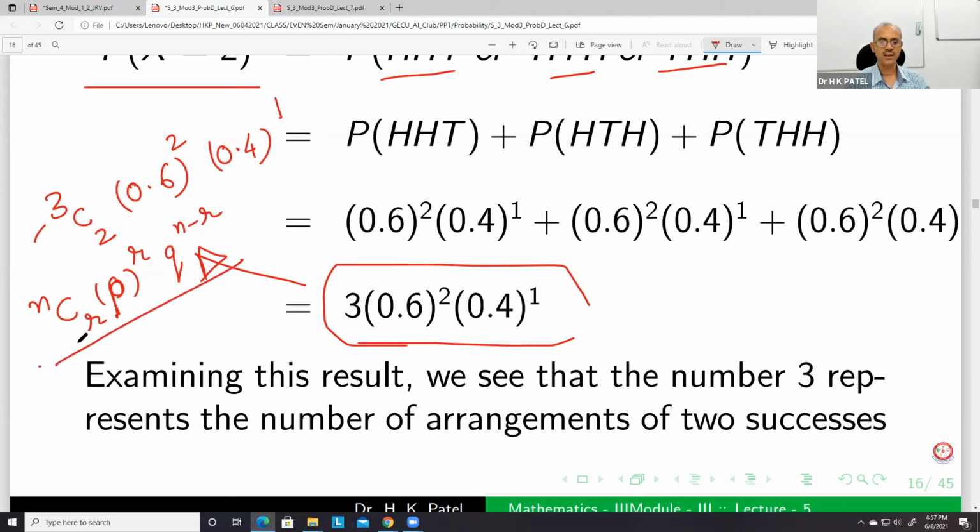So this is in general the PMF of R successes. This is the probability of R successes out of N trials.